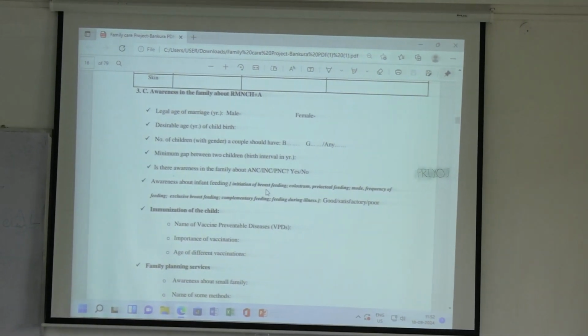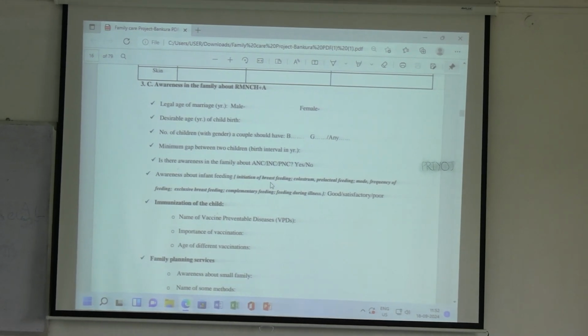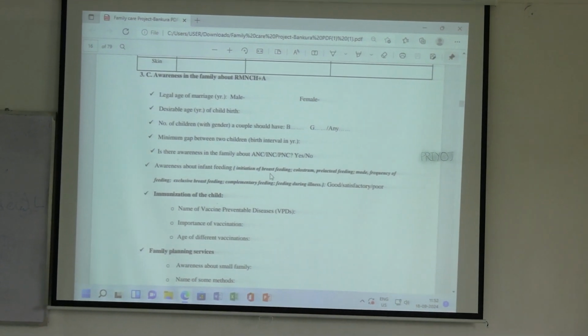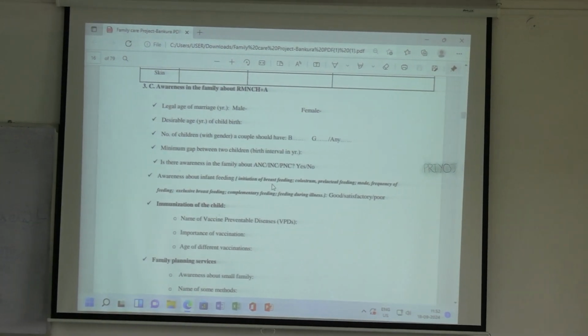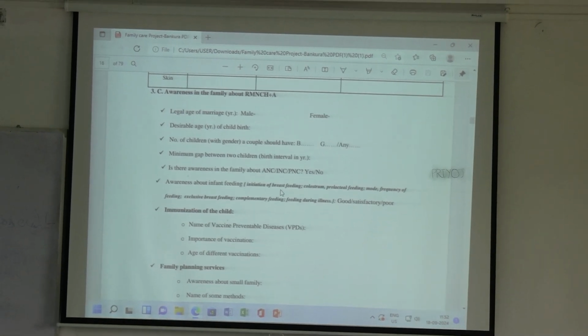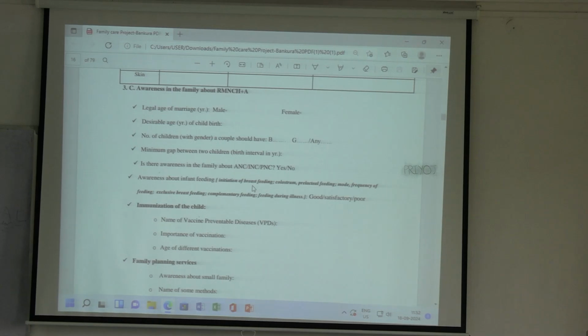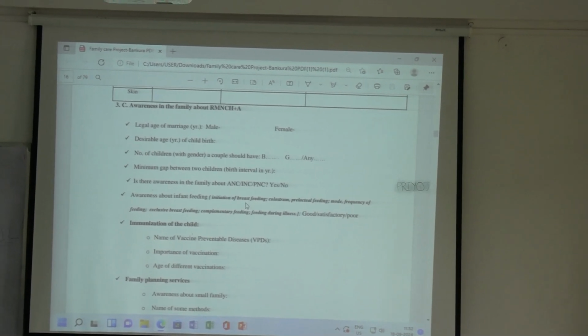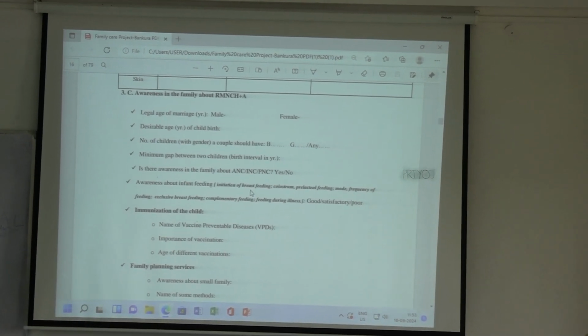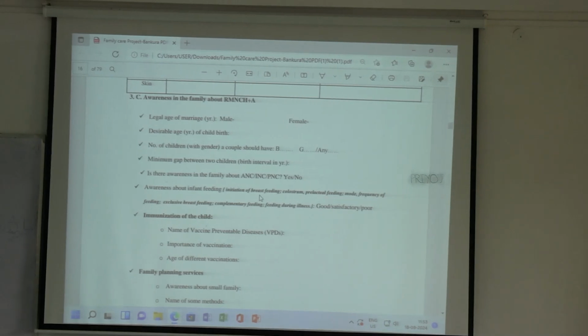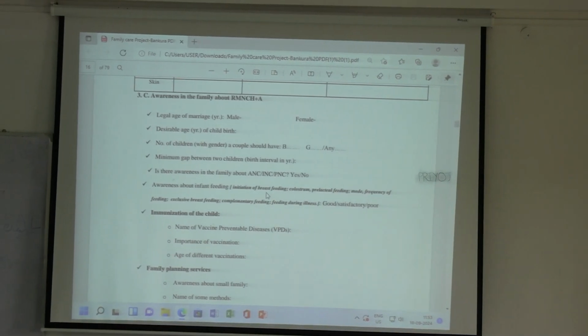to the mother especially or pregnant woman, whoever is the appropriate respondent for this, to ask them whether they are aware about these things or not. If they are able to answer some parts and not others, then you can write satisfactory. If they are able to answer many things, then that is good. If they are not able to answer almost anything, then poor. The awareness about infant feeding is there or not.